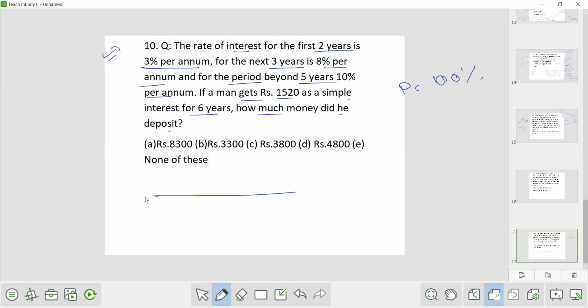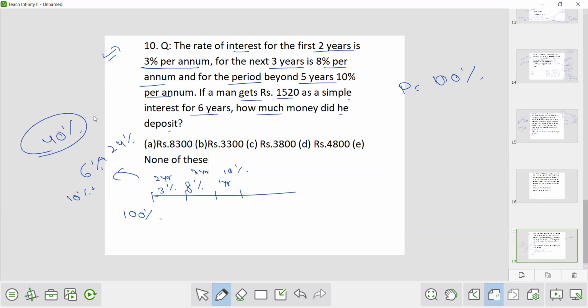Now, on this 100%, how much interest is he getting? So for first 2 years, 3% rate. For next 3 years, 8% rate. And for the period beyond 5 years, and it is till 6 years only, so here for 1 year, it is 10% rate. So 3% for 1 year, so for 2 years, it will be 6%. 8% for 1 year, so for 3 years, it will be 24%. And 10% for 1 year. So 6% plus 24% plus 10% is equivalent to 40%.